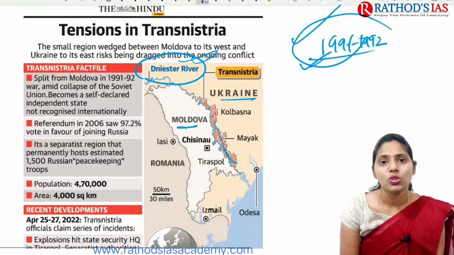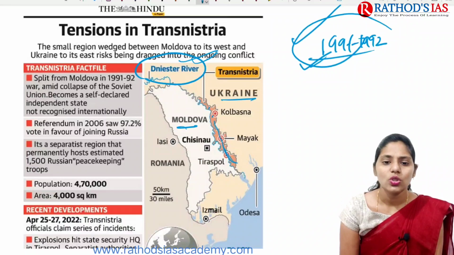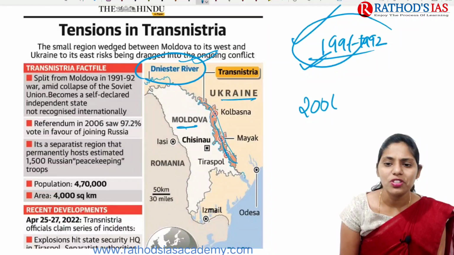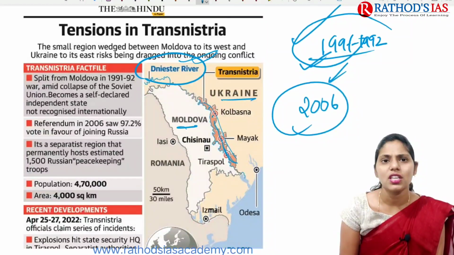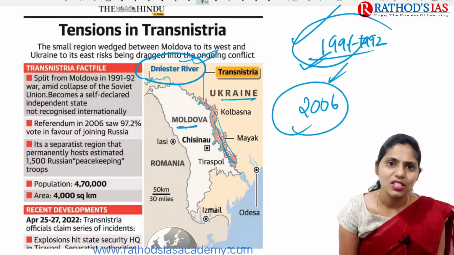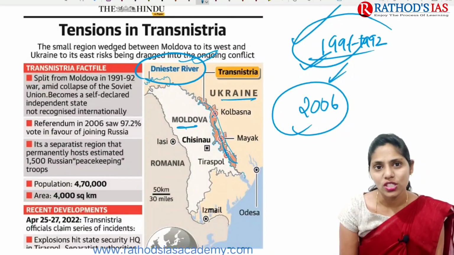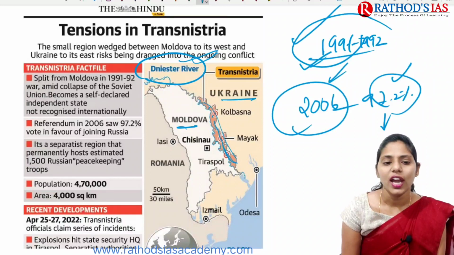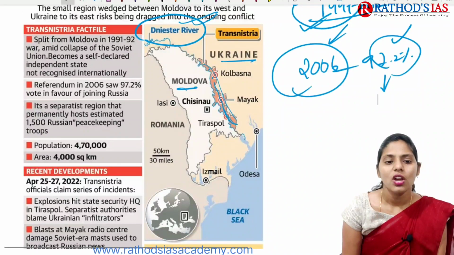Because after the Soviet Union collapsed during 1991, Transnistria mainly declared itself an independent state, and this independent state has not been recognized internationally. They came up with a referendum in 2006. This referendum is a direct democracy thing. After the referendum was conducted in 2006, about 97.2% of the people voted in favor of joining Russia. It is a separatist region that permanently hosts an estimated 1500 Russian peacekeeping troops.